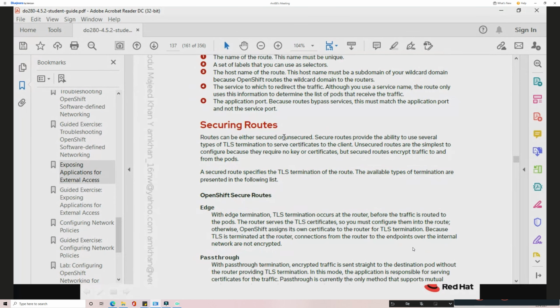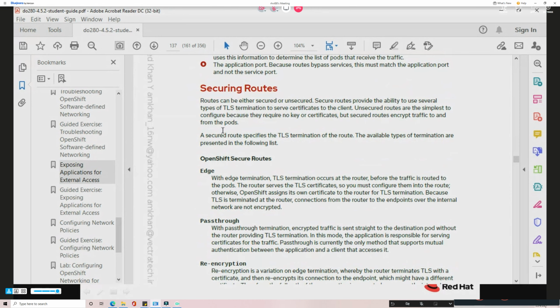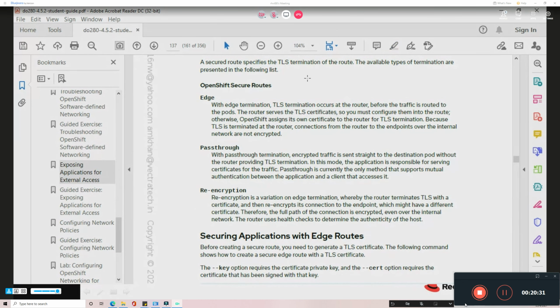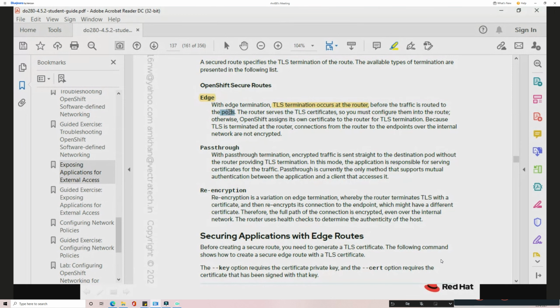And here, for securing the route, we have three different methods as we discussed. One is the edge termination. Here in the edge termination, the TLS termination occurs at the router before the traffic is routed to the pod. So this is what the edge termination is.